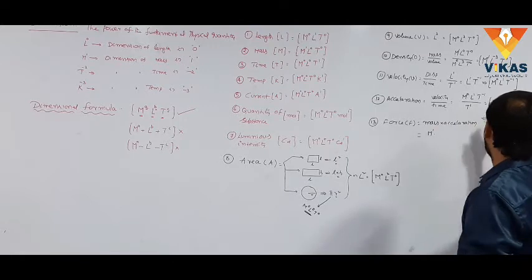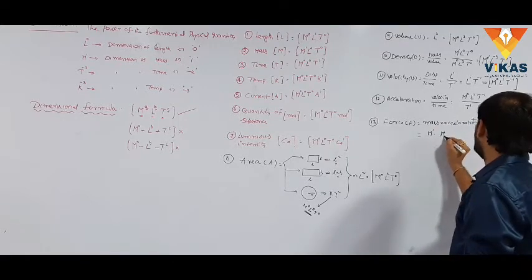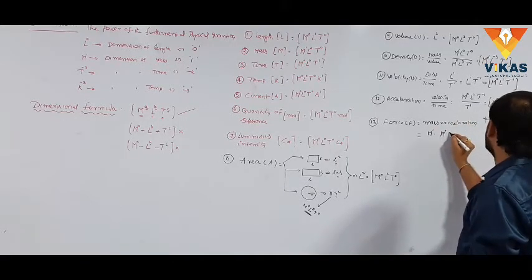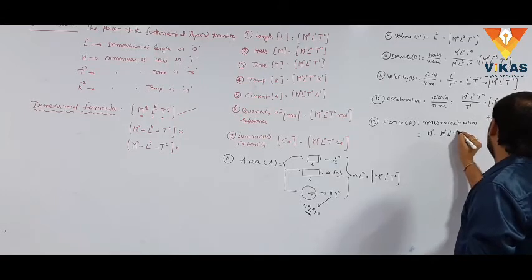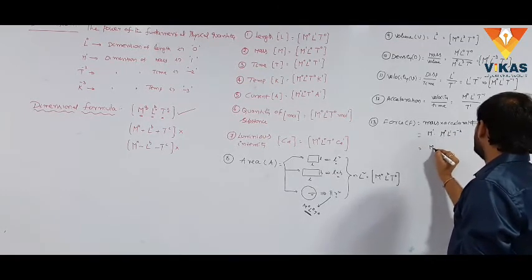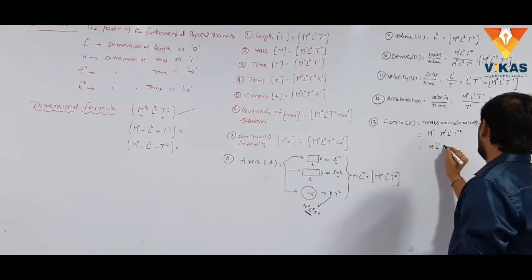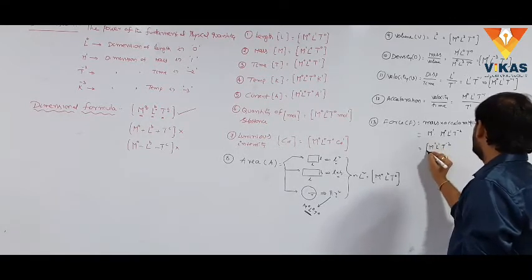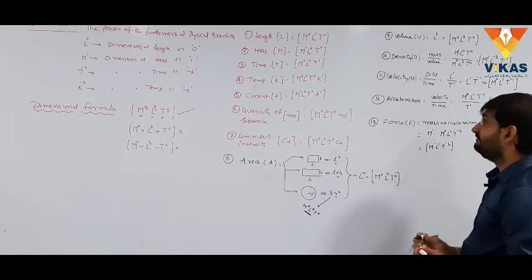The dimensional formula of acceleration we know already, which is calculated from the given data: M power 0, L power 1, T power minus 2. Simply, bases are equal, powers can be added. This is M power 1, L power 1, T power minus 2. This is the dimensional formula of force.